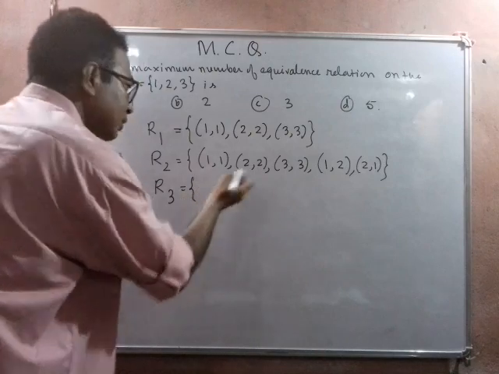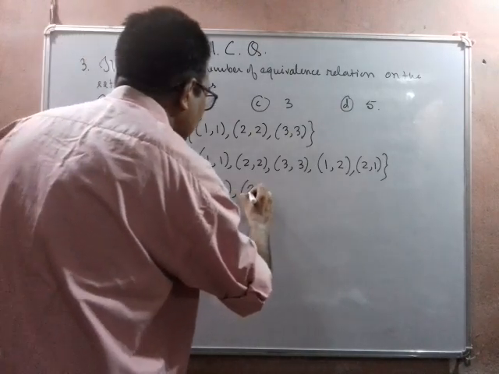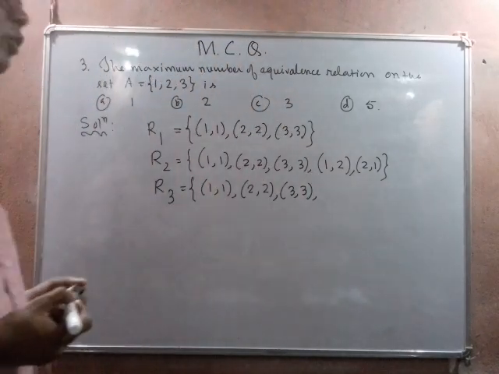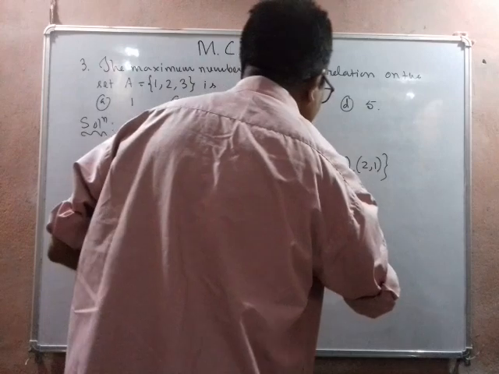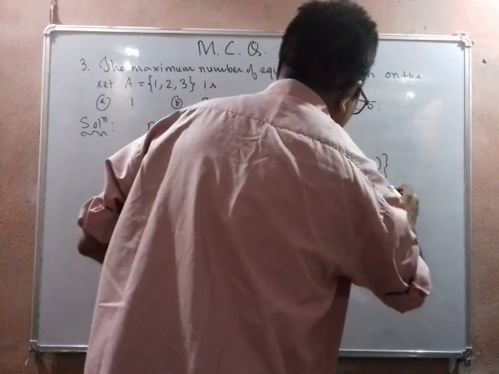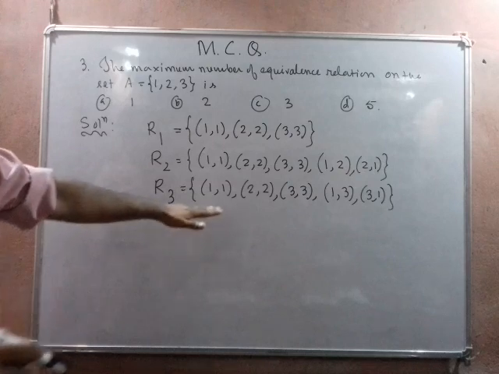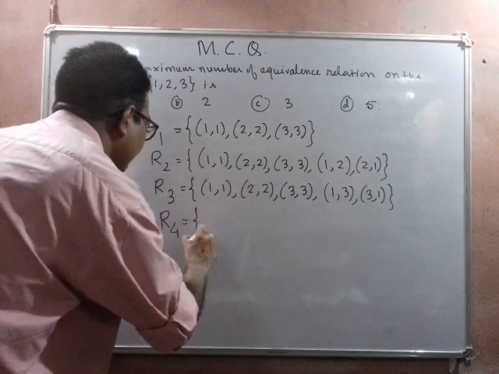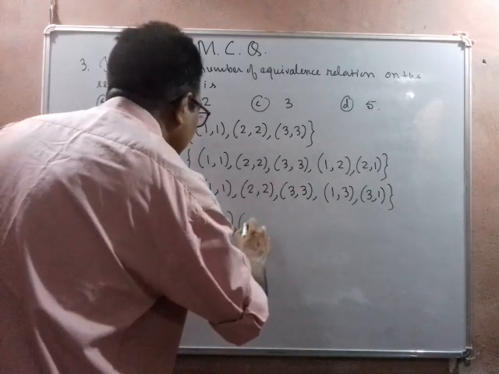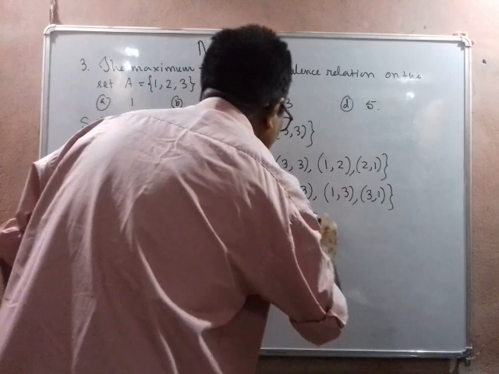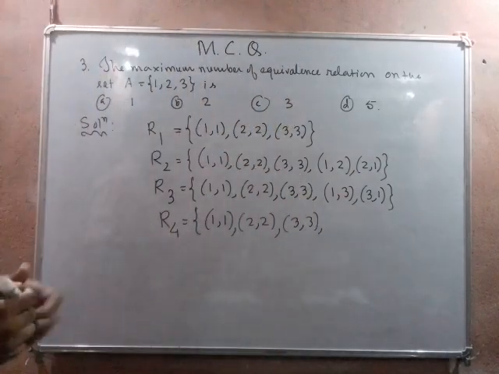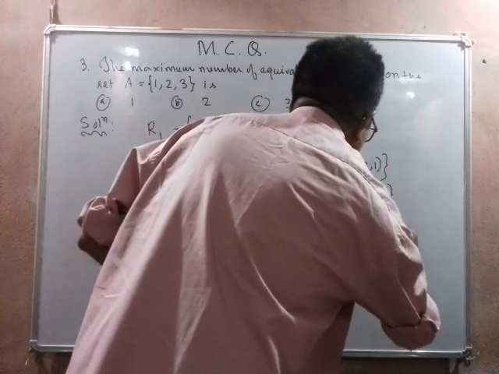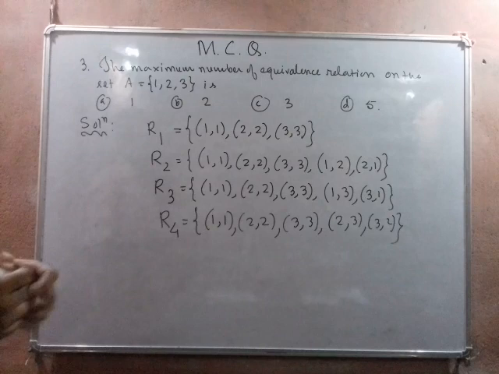Then we consider another one. In the same way we can consider (1,1), (2,2), (3,3). Then as we took (1,2) and (2,1), we can take (1,3) and (3,1). Exactly the same way we can show that this is also an equivalence relation. So let us write one more. Same elements, (1,1), (2,2), (3,3). As we already took (1,2), (2,1), (1,3), (3,1), let us try with (2,3) and (3,2). Here also we observe that this is an equivalence relation.